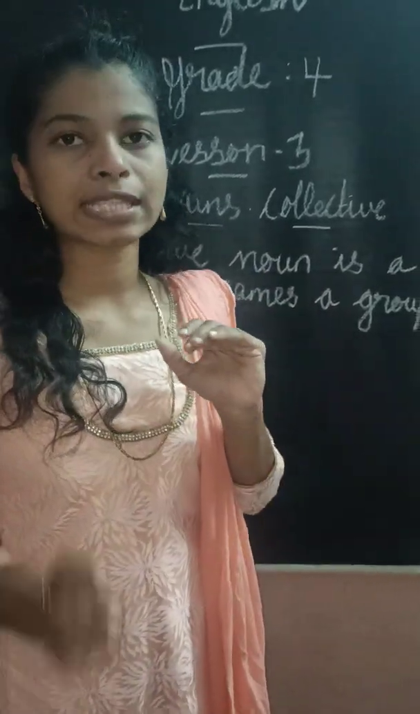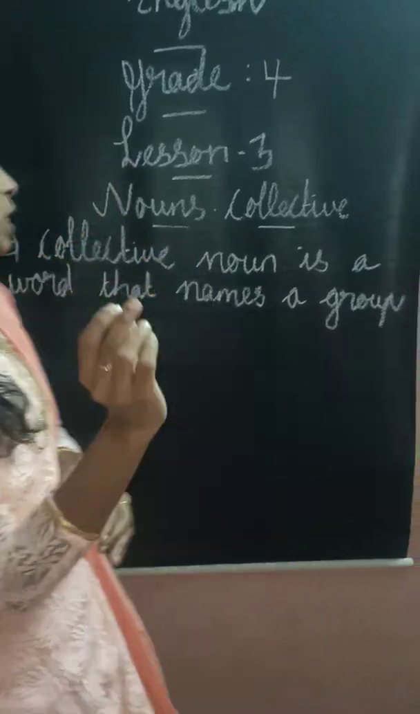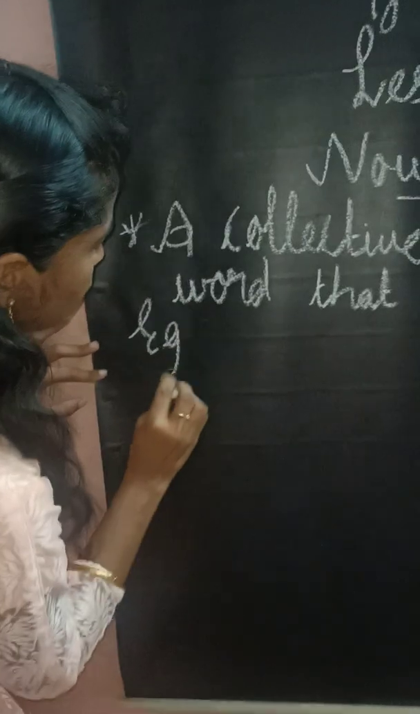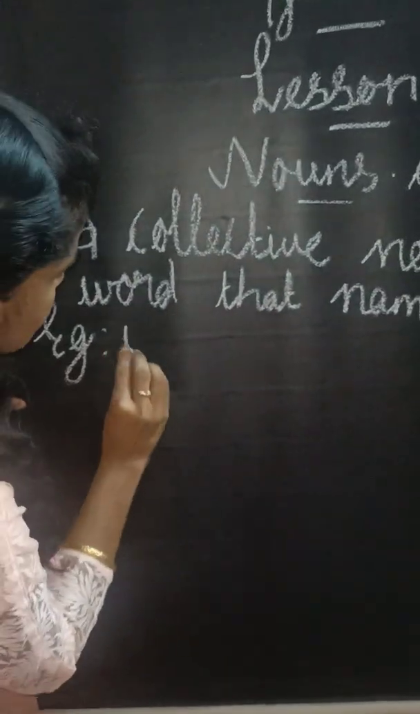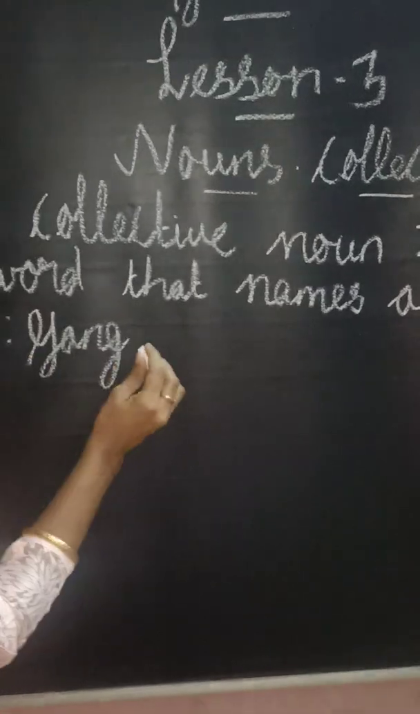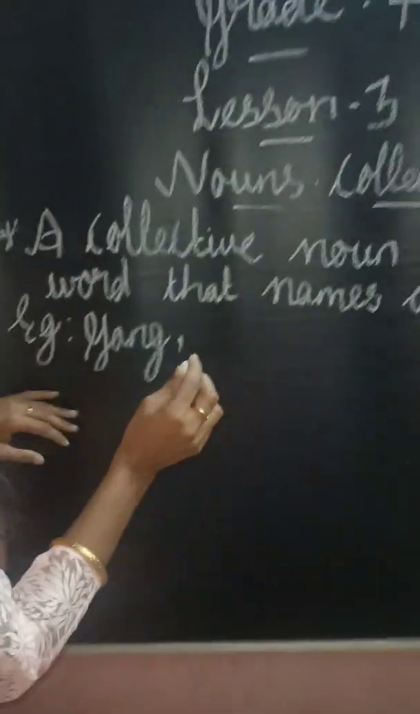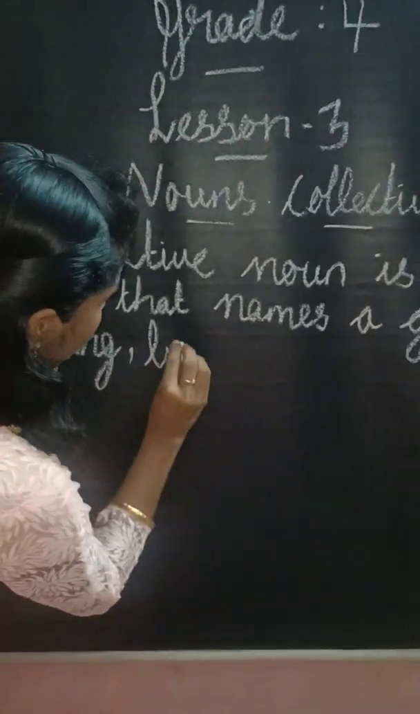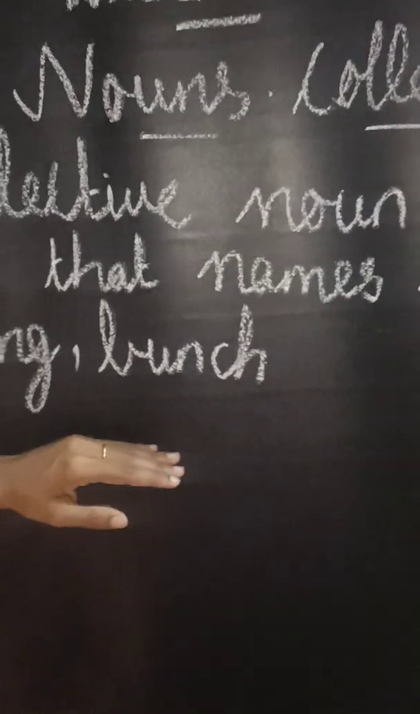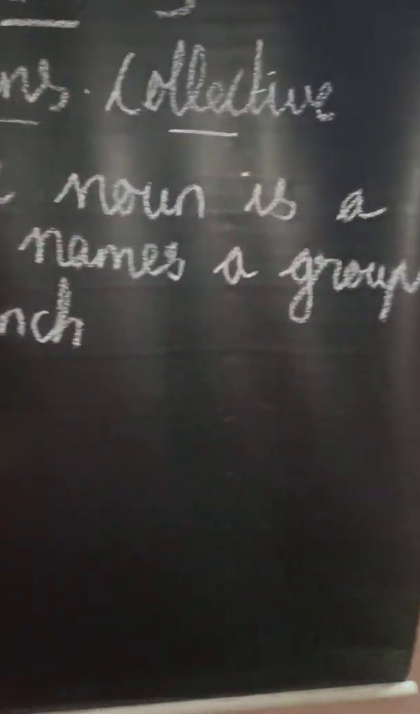Okay, students, now you listen. I am giving some words. I am giving some examples. The first example is gang. G-A-N-G, gang. So gang is a collective word. Have you understood? Okay, next. Bunch. B-U-N-C-H, bunch. Bunch is also a collective word.